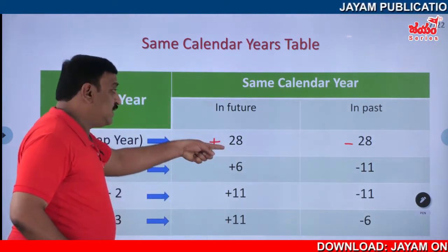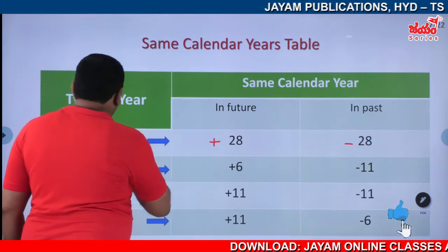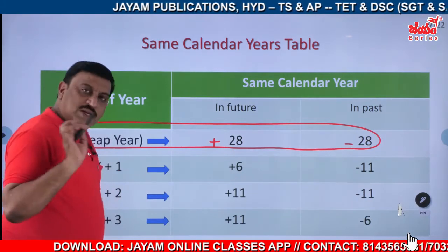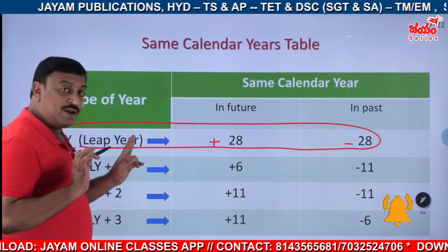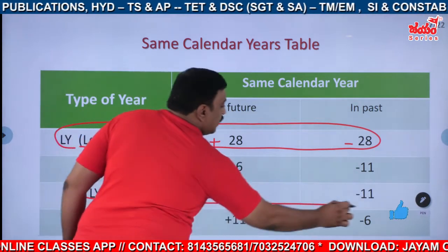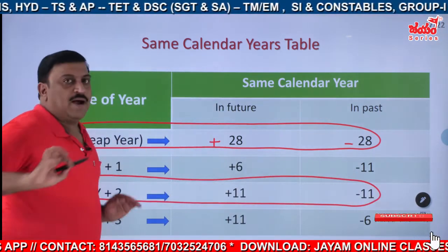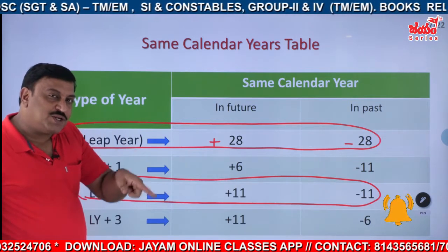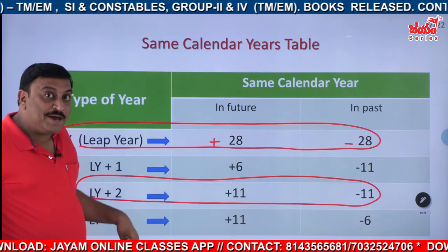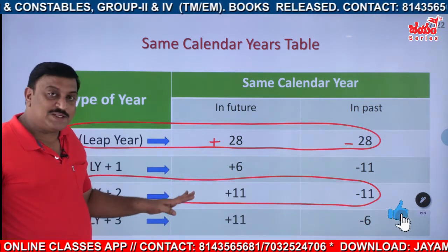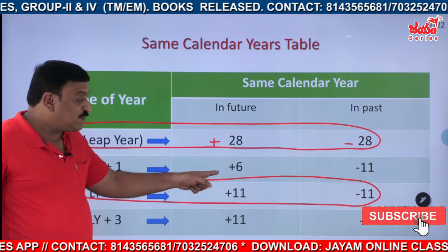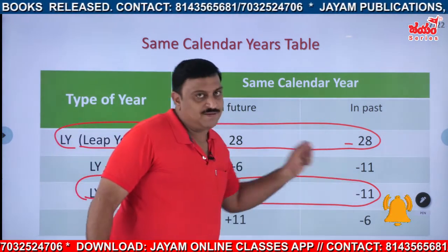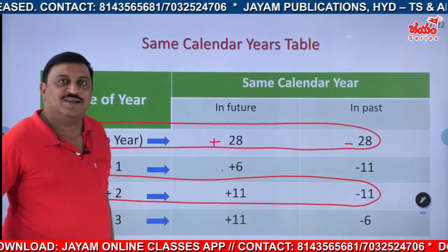So the leap year is not at all an issue. Two are there: one is the leap year and the other is leap year plus 2. Good. We only have to be cautious about which years? Leap year plus 1 and leap year plus 3. For leap year plus 1, it should have plus 6 to go to the future, and you have to subtract 11 to go back, and vice versa for leap year plus 3.